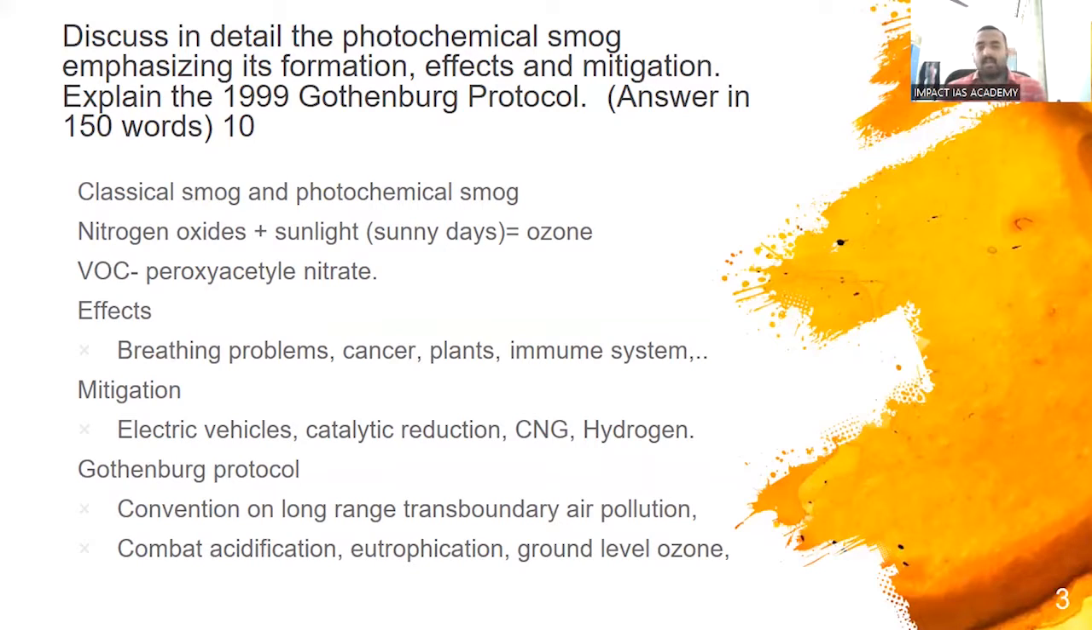Then we have to explain the Gothenburg Protocol. So what is the Gothenburg Protocol? It is a part of the Convention on Long-Range Transboundary Air Pollution. So we have to mention this convention. And what does the protocol aim at? It aims at reducing acidification, eutrophication, and ground level ozone. These are the main points, and you can add some more points to it and complete the answer. Again, it's a direct question and there's nothing difficult in interpreting it. Formation, effects, mitigation, and a protocol.